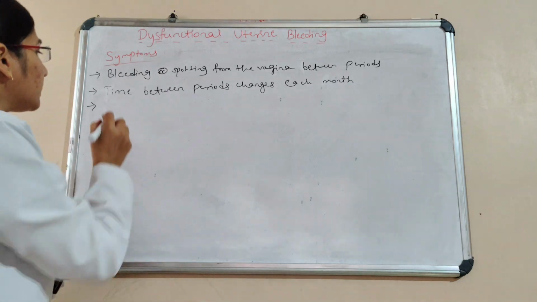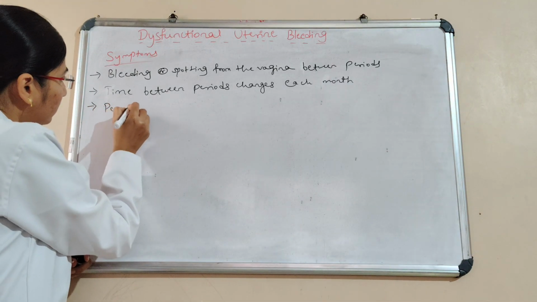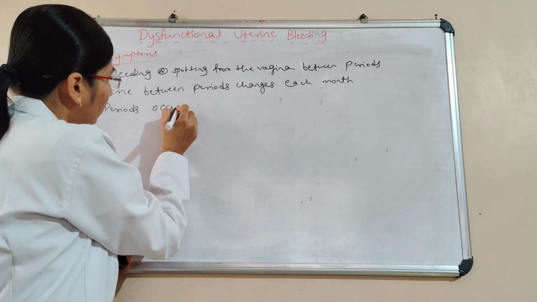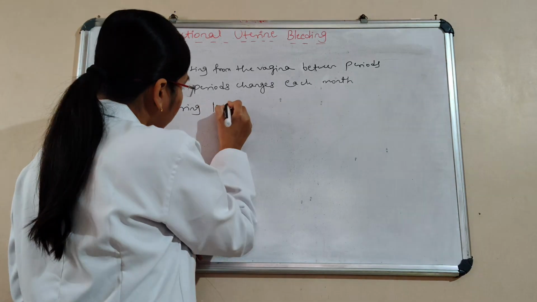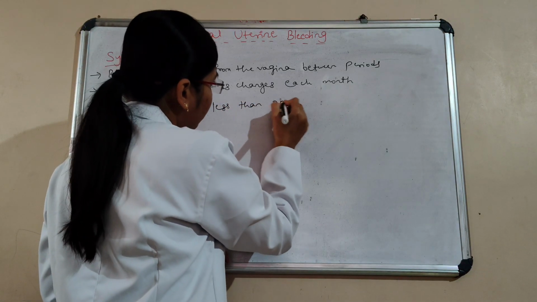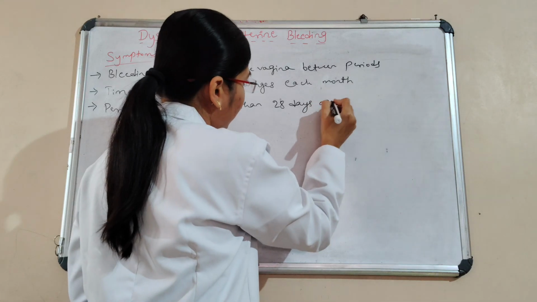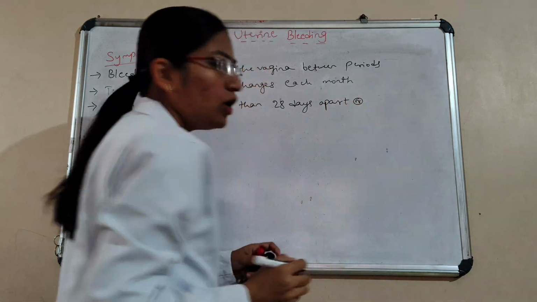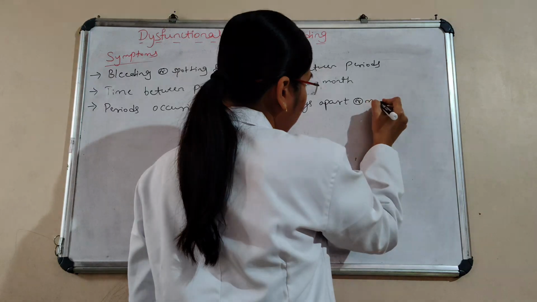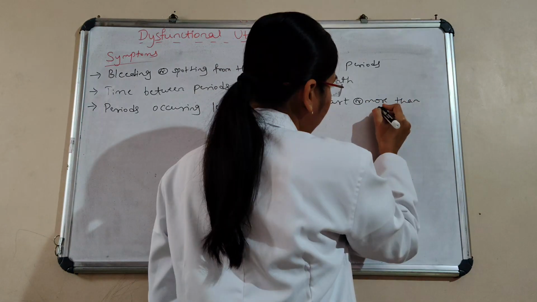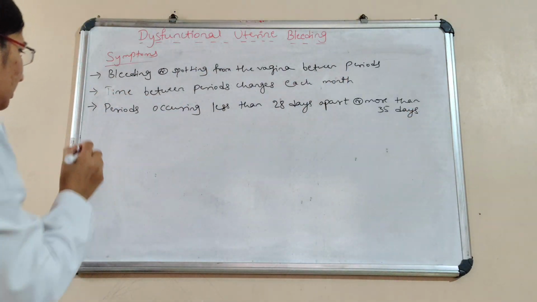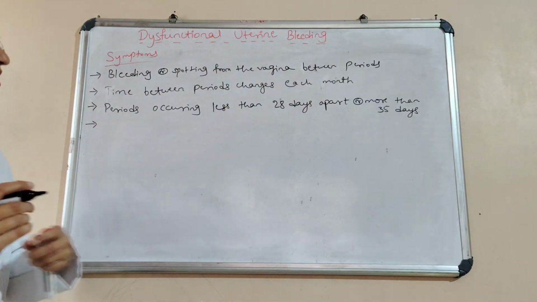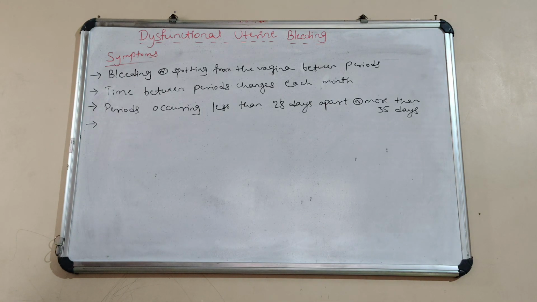And then here, periods occurring less than 28 days apart or more than 35 days apart.